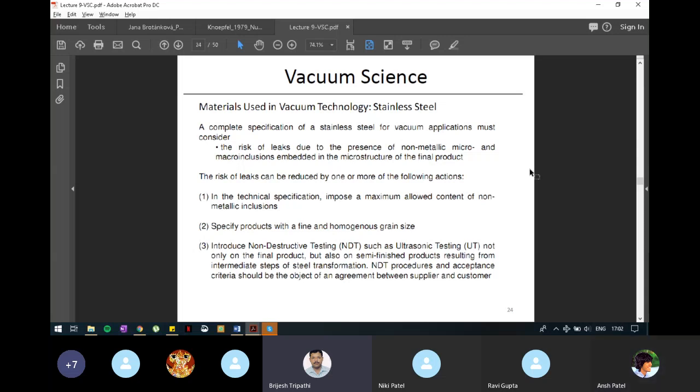Also, we can specify that we want it to be tested after manufacturing or after development. It can be non-destructive testing like ultrasonic testing on the final product or semi-final product also, like individual parts, tubes and chamber tested independently. Like that you can put a requirement. These are non-destructive testing procedures which are used to check whether there is any problem associated with the surface finish of the material or not. It can be an agreement between supplier and the customer. Right. Go to the next slide.